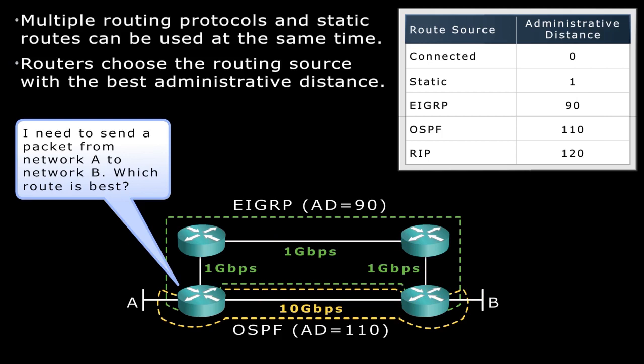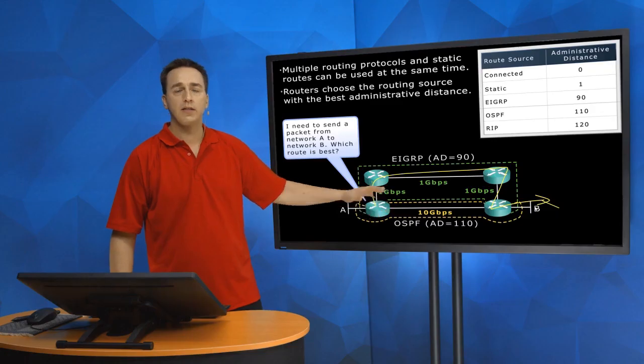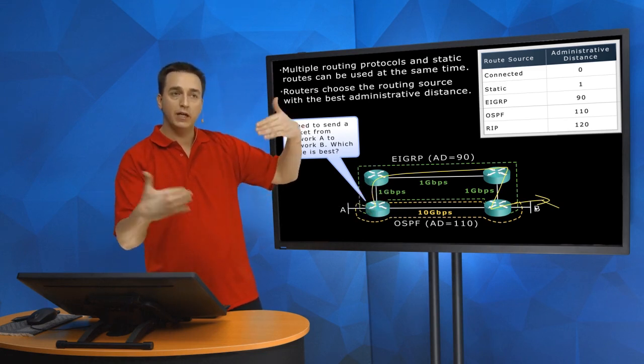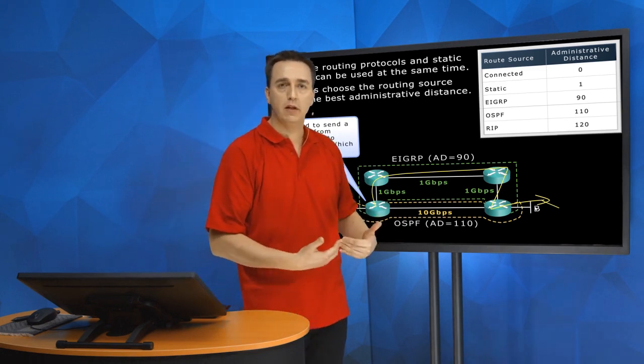What that means is that router A has now decided: I am going to send all packets to network B this way. I'm not kidding, folks. This is not a joke at all. This is exactly what is going to occur here. So again, the packets go this way, every single time. No exception to the rule here. And you might be saying, that 10 gig link, isn't that so much better? Yeah. But that doesn't matter here right now because we've learned about network B via 2 routing protocols. One's better than the other.